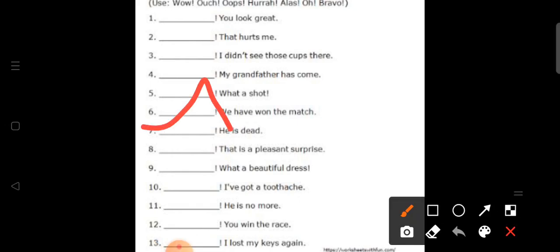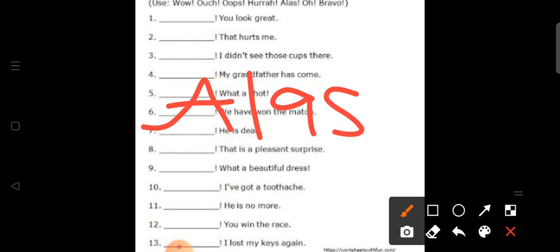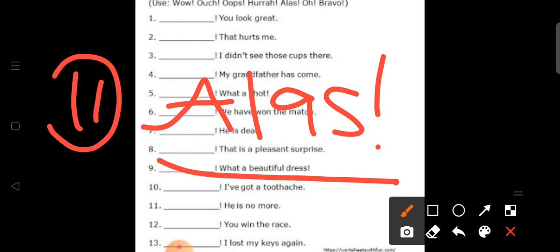11th, dash, he is no more. No more का मतलब क्या होता है? कि that person is not alive. ठीक है? He is no more. So here we can write alas. ठीक है? Alas, he is no more. We are showing our sadness or despair. ठीक है?